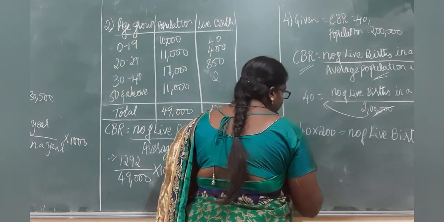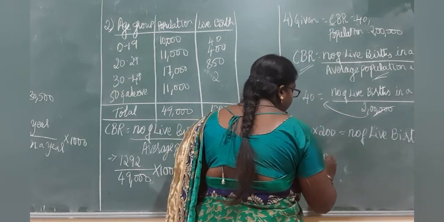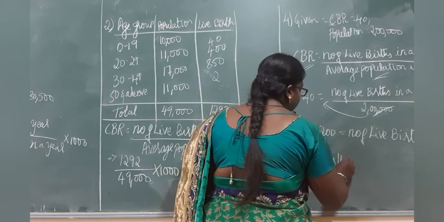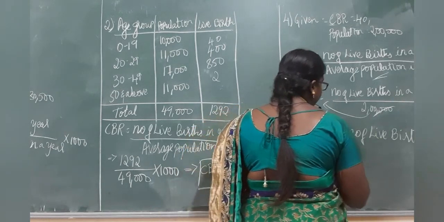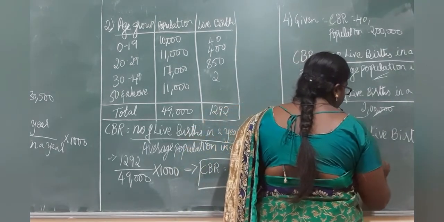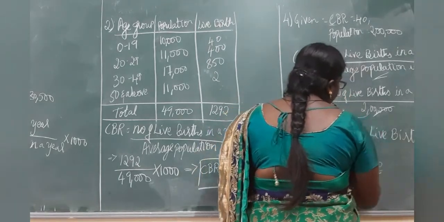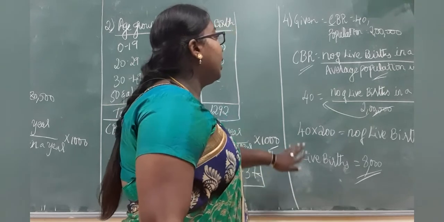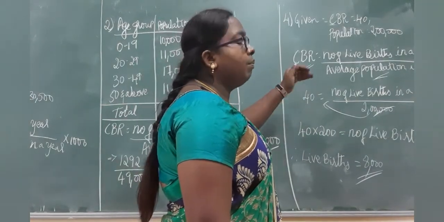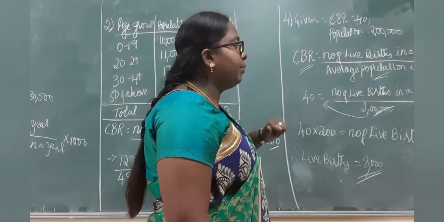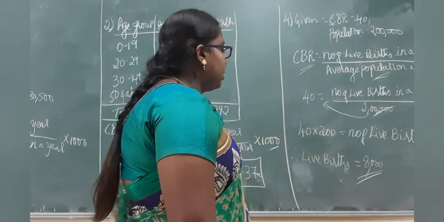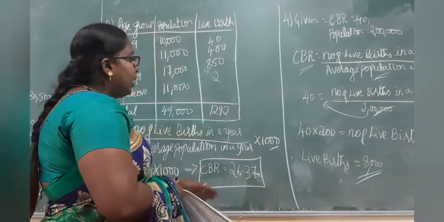Therefore live births is equal to 8,000. So when CBR is given, you can use the formula and interchange the numbers, and you will get live births.